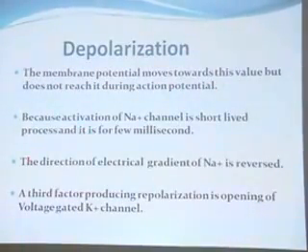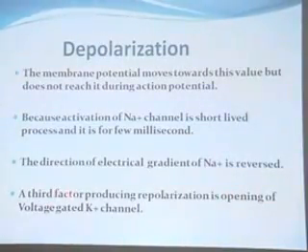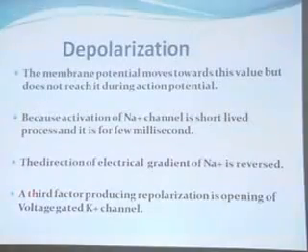The reasons are the following: the activation of the sodium channel is a short-lived process lasting a few milliseconds; the direction of the electrical gradient of sodium is reversed, meaning the inside is becoming more positive; and the third contributing factor is the equilibrium potential of sodium itself.